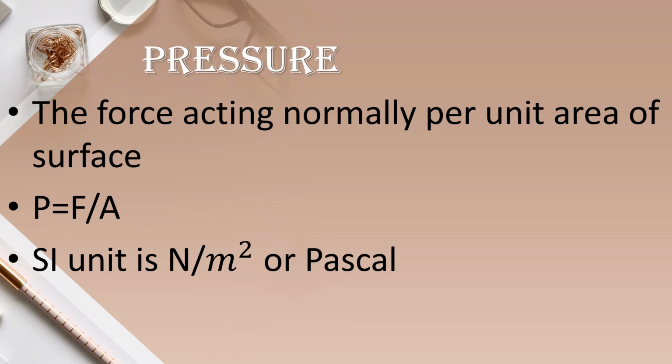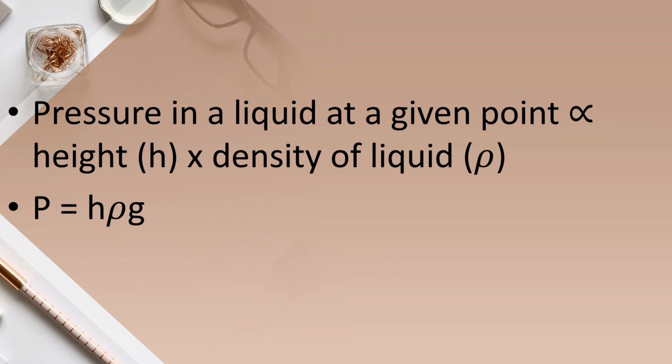Children, we can simply say the pressure in a liquid is proportional to height into density of the liquid. So we can say pressure in liquid equals h rho g, where h means height, rho means density, and g means acceleration due to gravity.